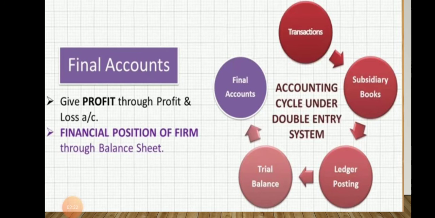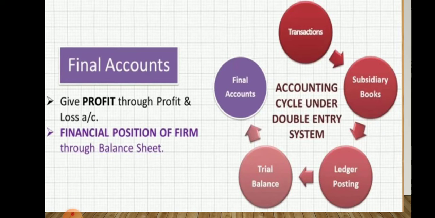And we also know the accounting cycle under the double entry system. First of all, transactions happen, and after that subsidiary books are prepared, then ledger posting, trial balance, and final accounts. The main objective of every transaction is to know the final accounts. Final accounts give profit through the profit and loss account.